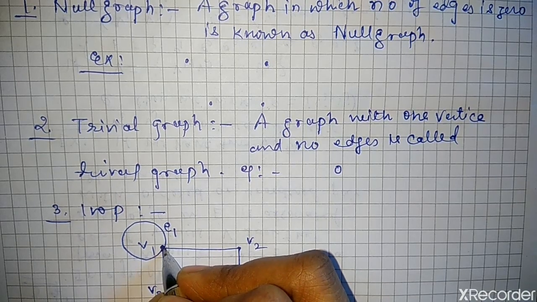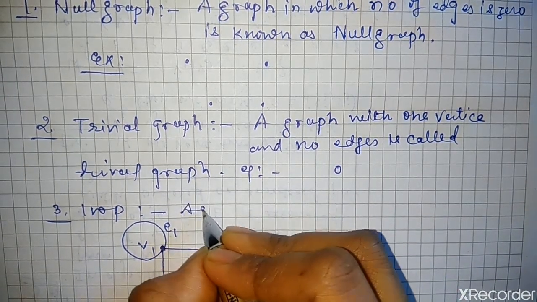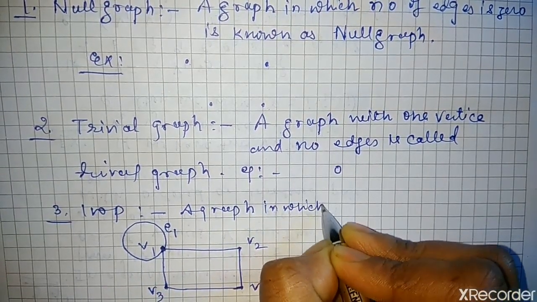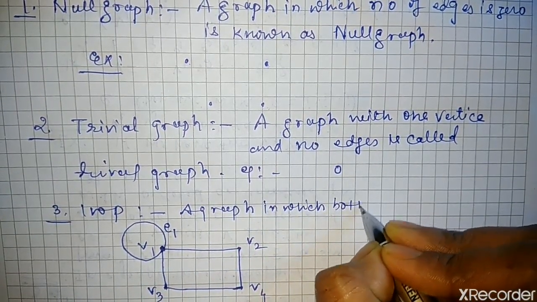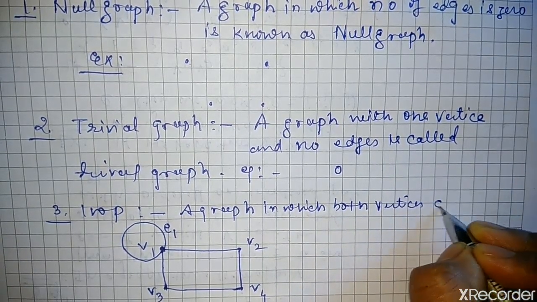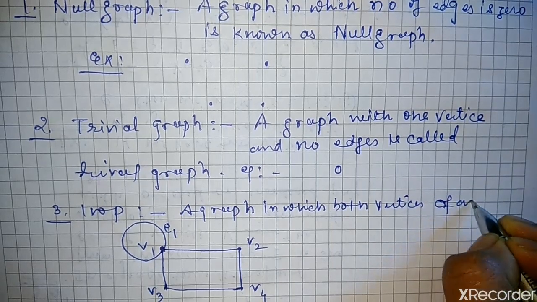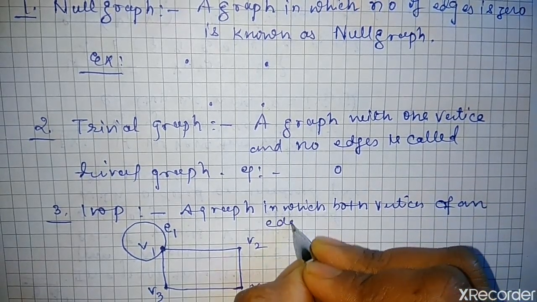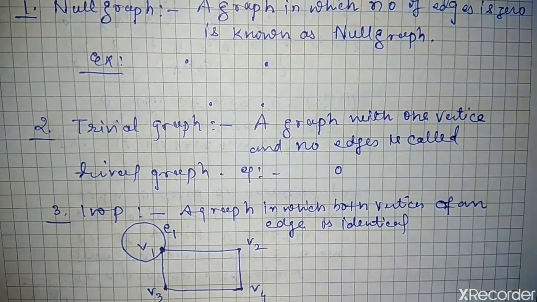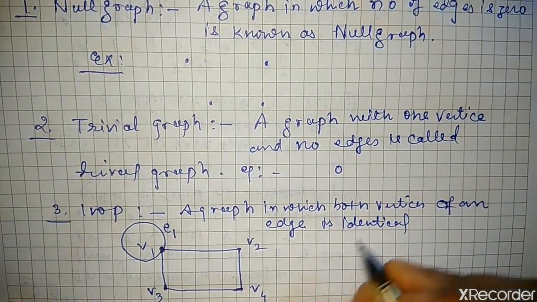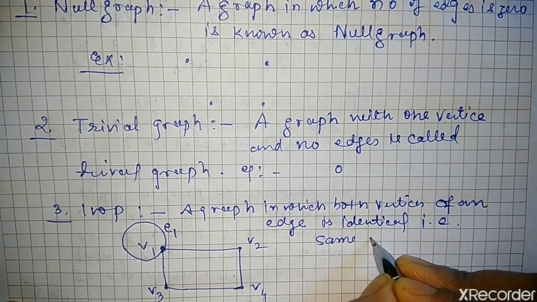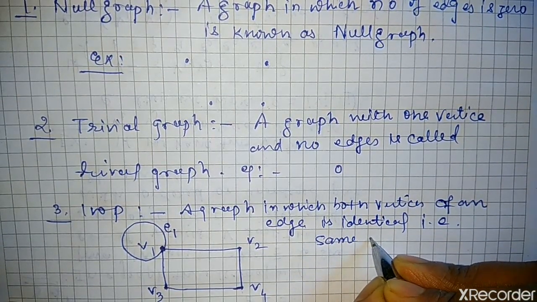So what do we write for the loop? A graph in which both vertices of an edge are identical, that is, the same.